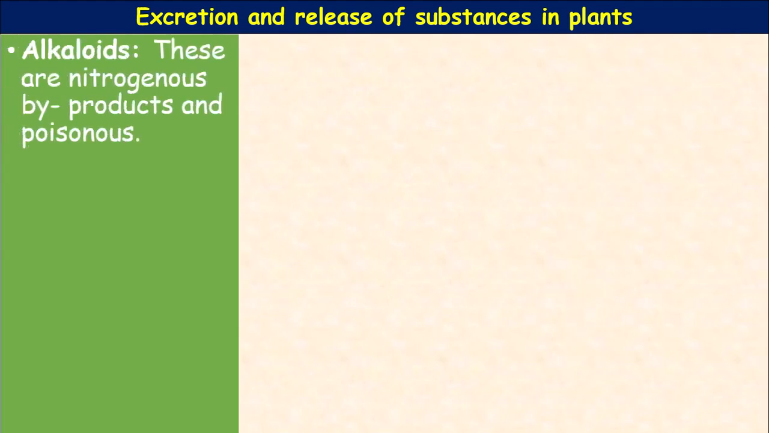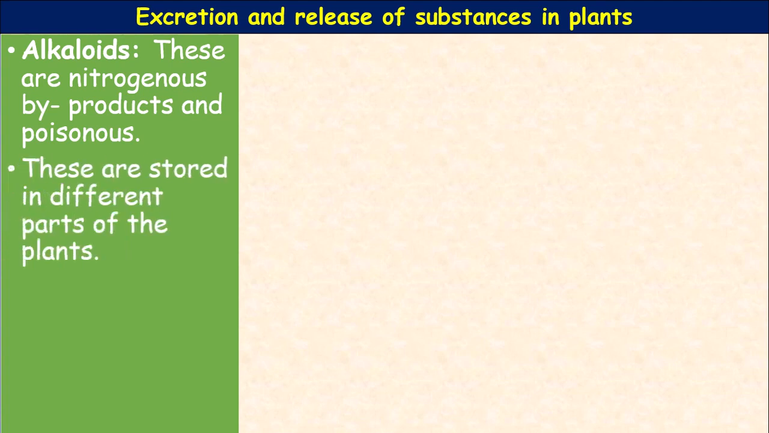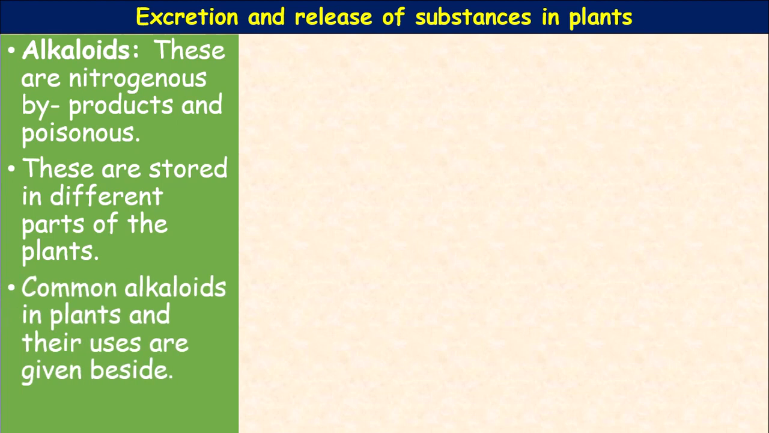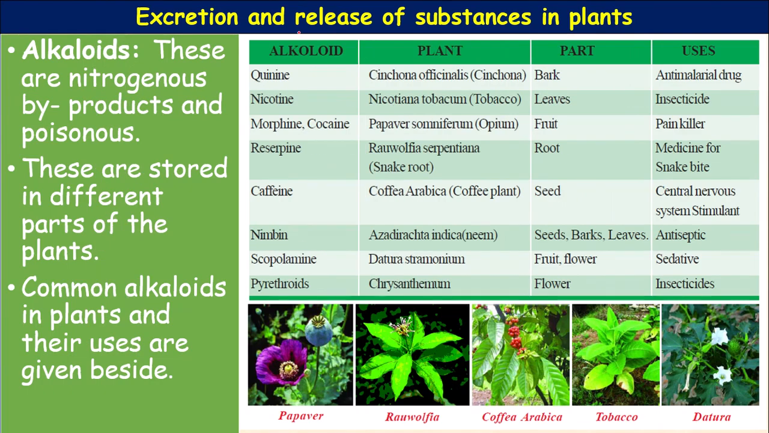Let us proceed. So, excretion and release of substances in plants. Here the secondary metabolites: alkaloids. What are alkaloids? Alkaloids are nitrogenous byproducts. They are poisonous and some of them are of medicinal use. These are stored in different parts of the plants like bark, leaf, root, stem. The common alkaloids in plants and their uses are given here, you can see.